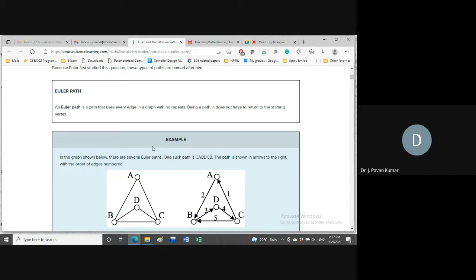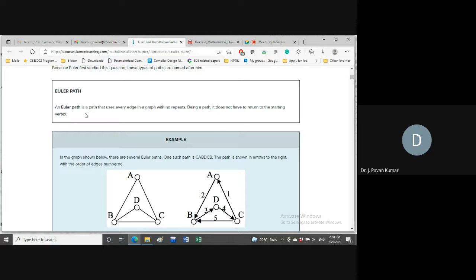As of now, you remember that if Euler path exists, Euler cycle will not exist. Why? Because whatever path we consider as Euler path will cover all the edges of the graph. If by considering all the edges you cannot form a cycle, then definitely Euler cycle will not exist. That is one way.